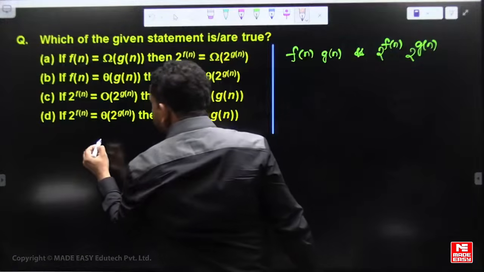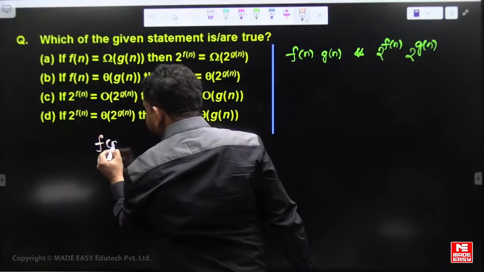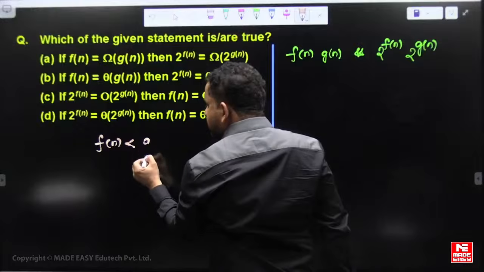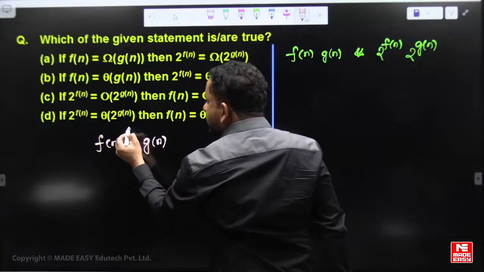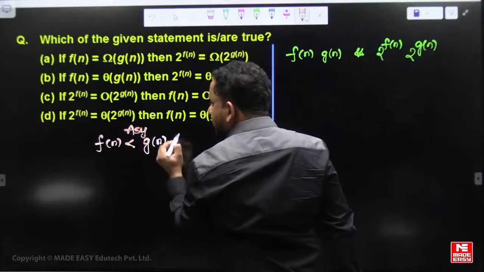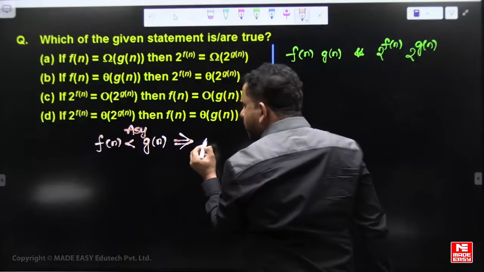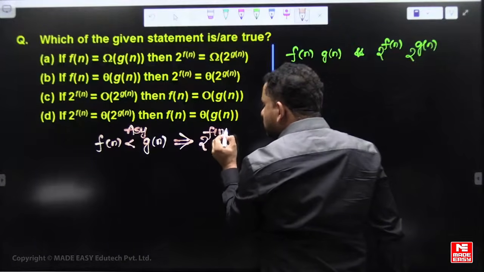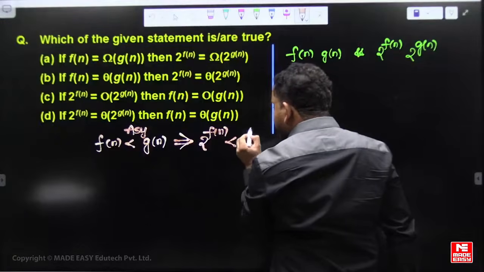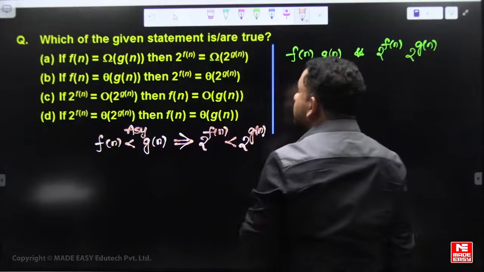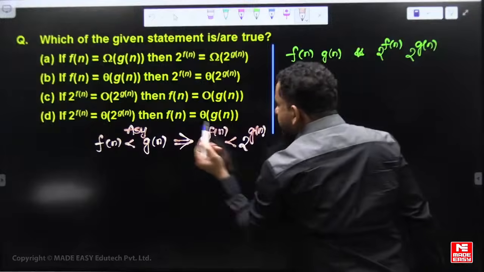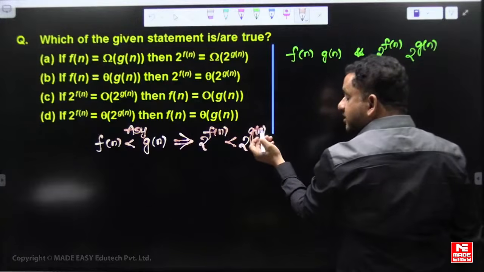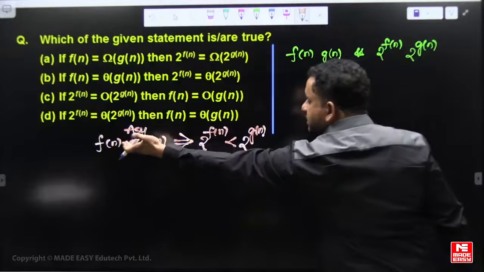See, if f of n is strictly asymptotically less than g of n, then 2 power f of n is also asymptotically less than 2 power g of n, because g is asymptotically bigger, and in the power side f of n is asymptotically smaller.